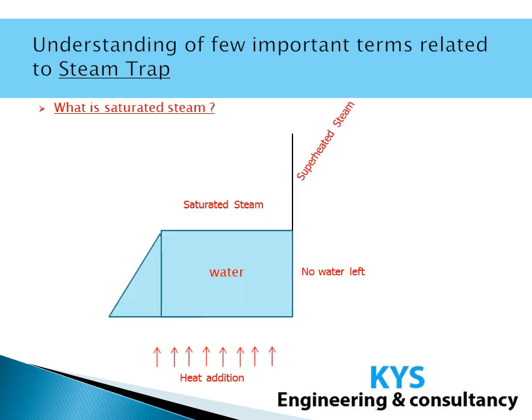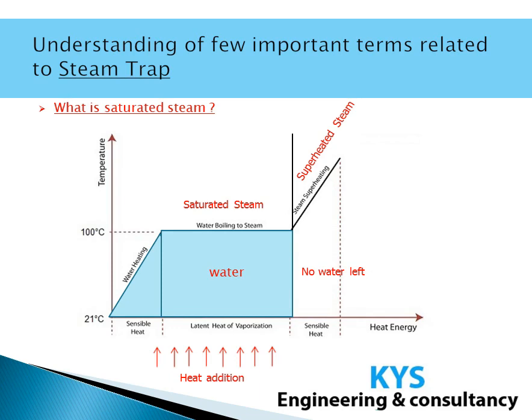What is saturated steam? Suppose we have water at 21 degrees centigrade at atmospheric pressure. If we start heating the water, then its temperature will start increasing. At 100 degrees centigrade, it will reach the boiling point, and if we further heat the system, the water molecules which are in liquid state will evaporate to steam. So the temperature at which the liquid phase is converted to the gaseous phase at a particular pressure is called the saturation point.